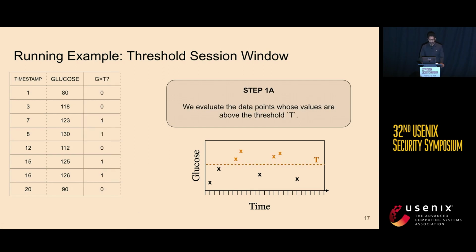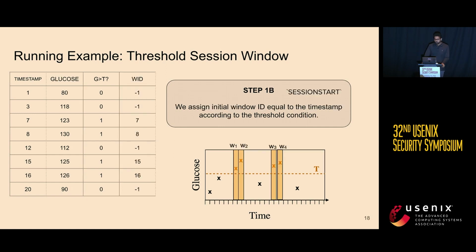We have a two-step protocol. In the first step, we want to identify the beginning of each eating period. In order to do that, in step 1A, we detect whether the glucose value is less than the threshold or not. So therefore, we get the following graph: points above the line met the threshold, below it didn't meet it. We know that points above the line belong to some activity window, and what we want to do is decide which activity window it is.